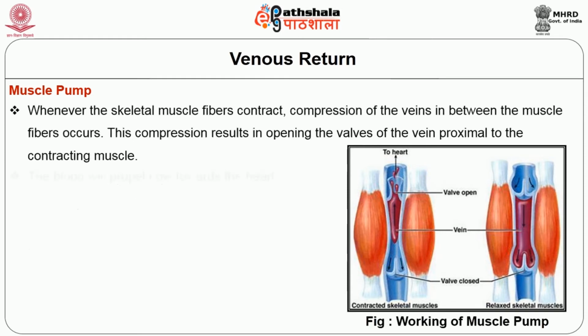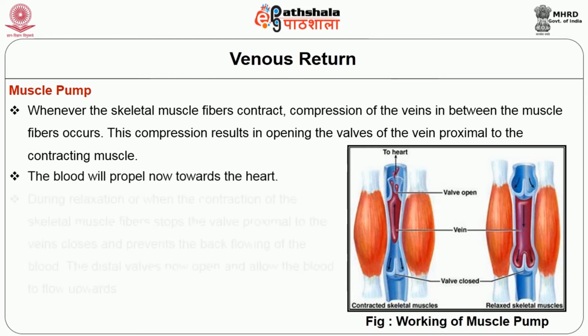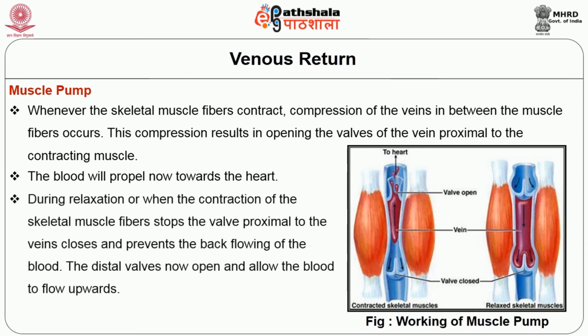Whenever the skeletal muscle fibers contract, compression of the veins in between the muscle fibers occurs. This compression results in opening of the valves of the vein proximal to the contracting muscle. The blood will now propel towards the heart. During relaxation, when the contraction of the skeletal muscle fiber stops, the valve distal to the veins closes and prevents the backflow of the blood. The proximal valves now open and allow the blood to flow upwards.